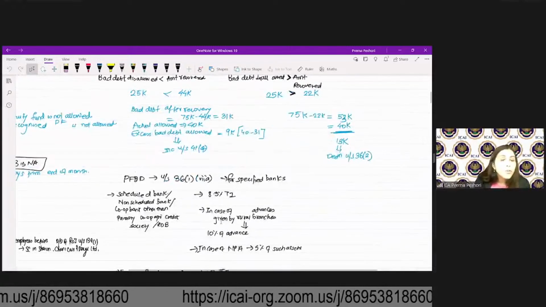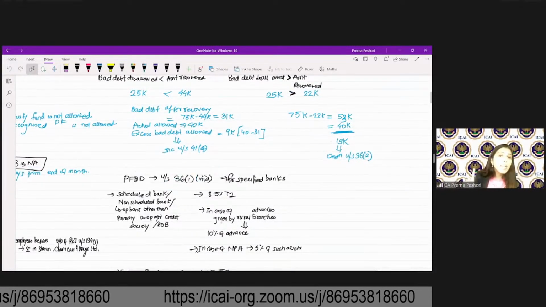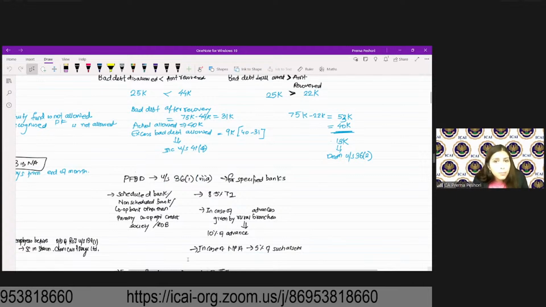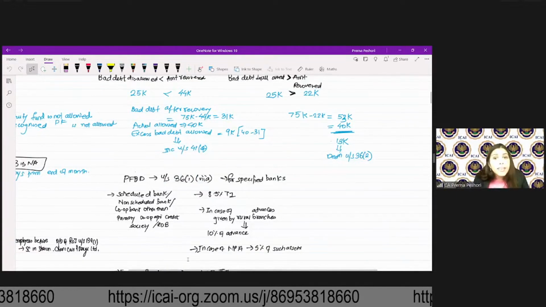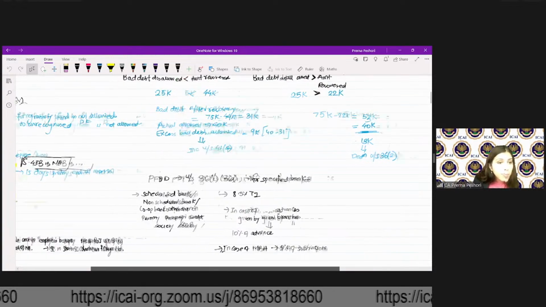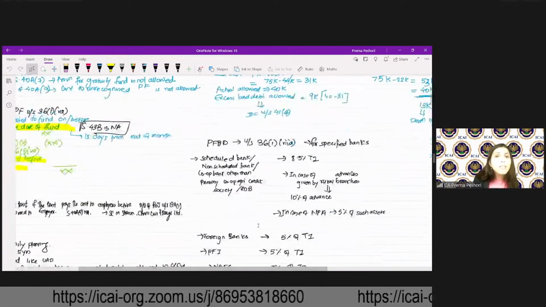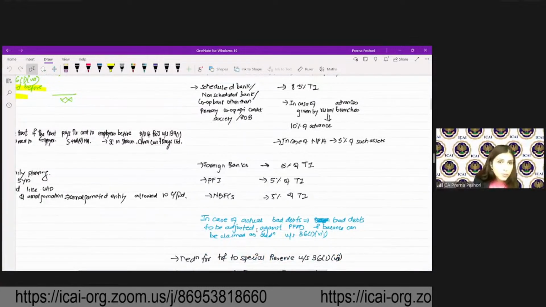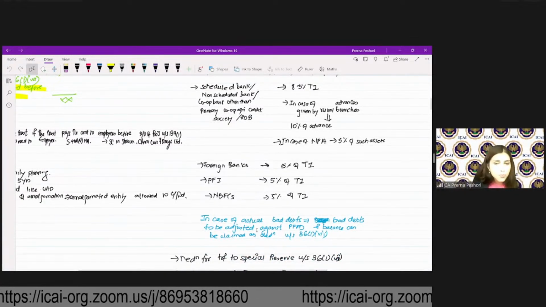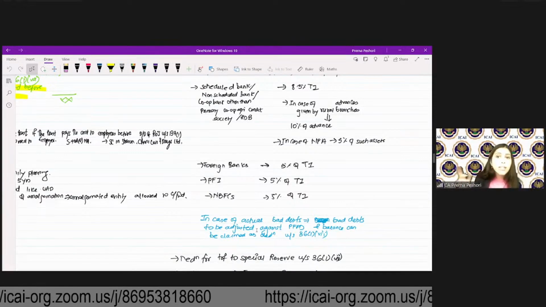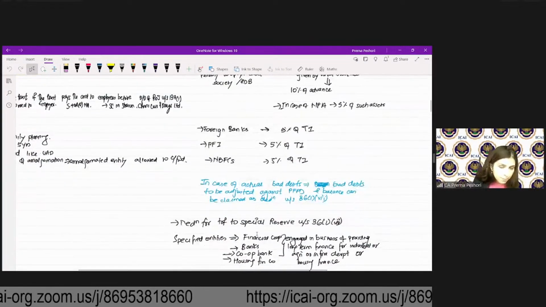Then you have provision for doubtful debts that is only allowed for the specified banks. For scheduled bank, it is 8.5%. In case of advances given by rural branches, it is 10%. In case of NPA, it is 5%. So this is provision for doubtful debts only allowed for the specified banks. For foreign banks, it is 5%. For public financial institution, 5%. NBFC, 5%. And in case there are actual bad debts, that will be adjusted with the PFT.